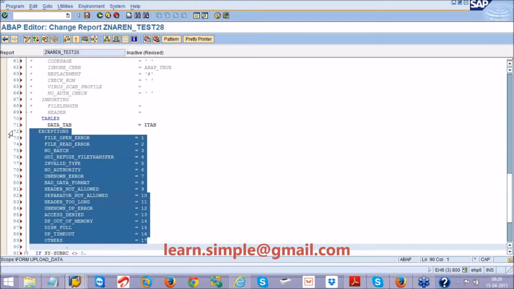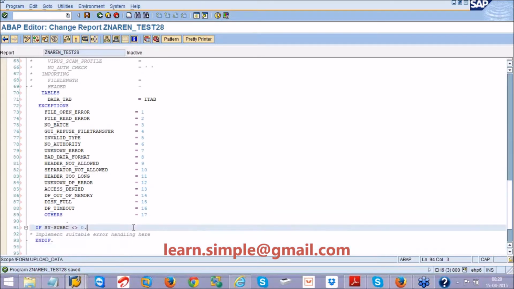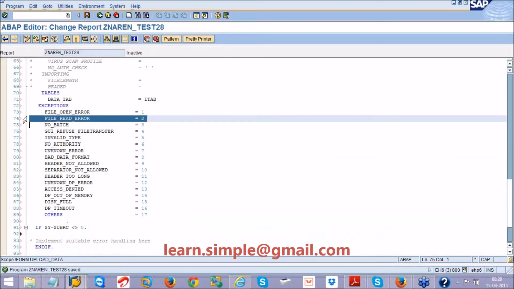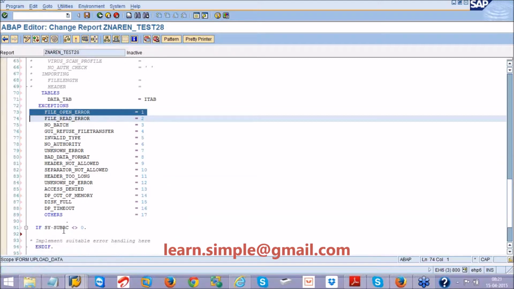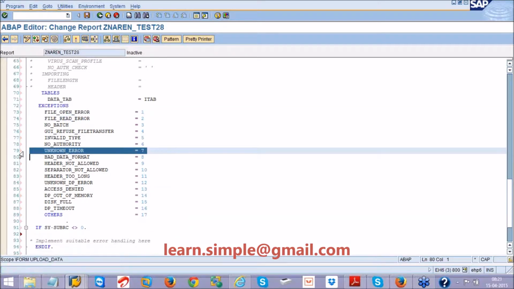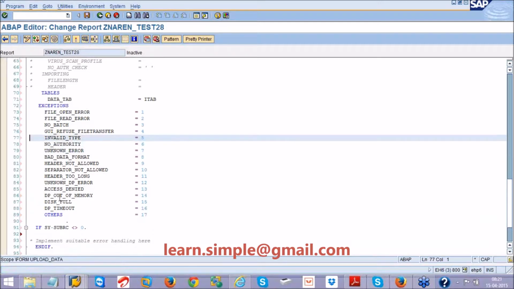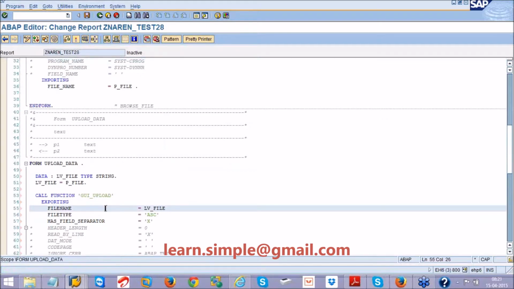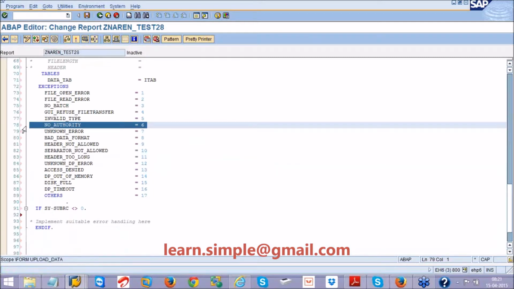I will uncomment them, and we need to handle these exceptions. Handle means how to handle. Here in the program I need to say if sy-subrc is equal to 1, file open error message, I have to give a message with a file open error. If sy-subrc is equal to 7, I can say message unknown error, or sy-subrc is equal to 6, I will say no authority error. So these are all the errors which occurred while doing the coding. That means something is not found inside this function module. If you are not able to access the file, they will give this error, no authority, for example.